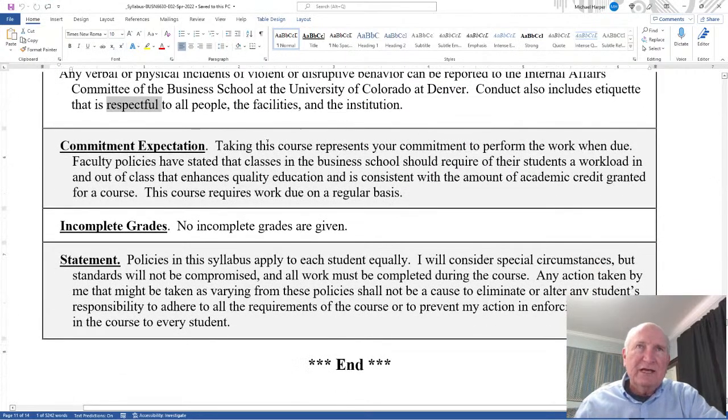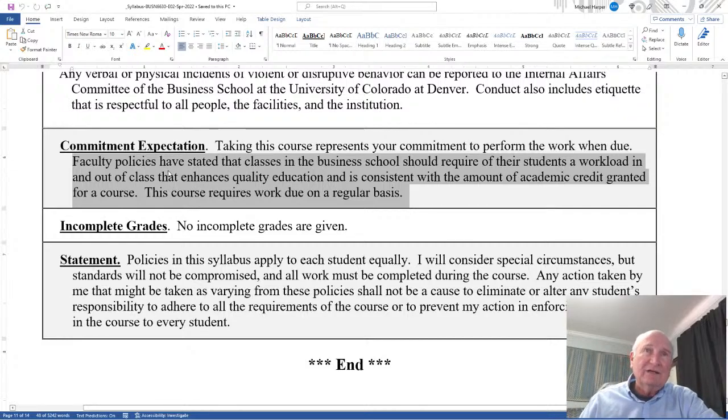Commitment expectations. Taking this course represents your commitment to perform the work when due. Faculty policies have stated that classes in the business school should require of their students a workload in and out of class that enhances quality education and is consistent with the amount of academic credit granted for a course.